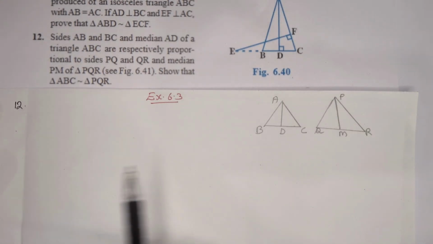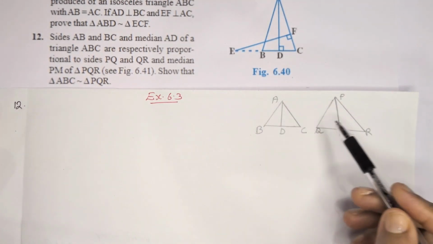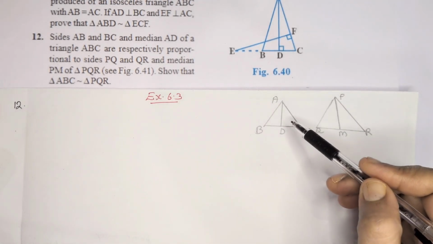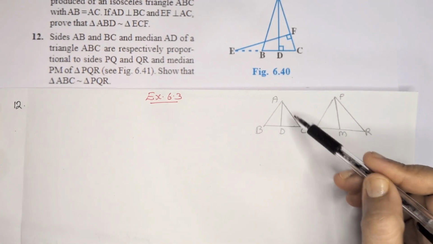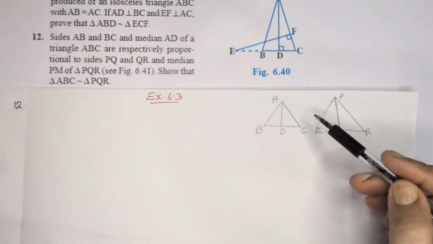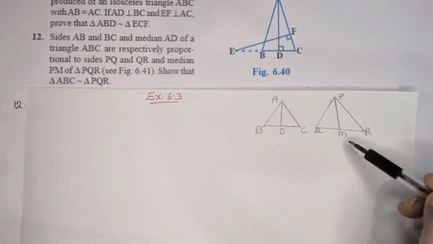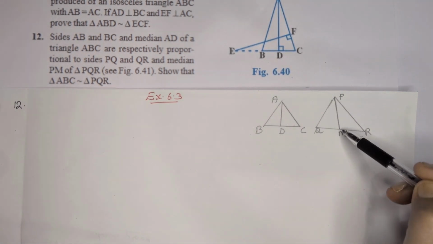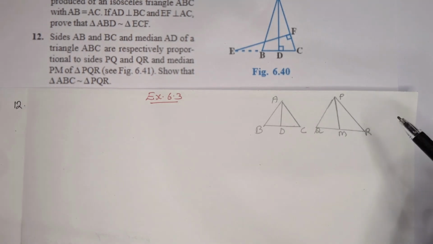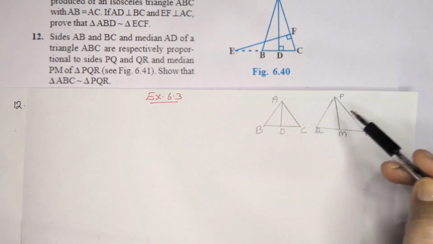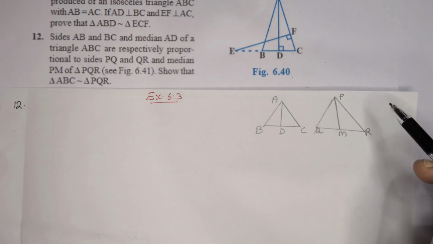Question number 12. Sides AB, BC and median AD of a triangle ABC are respectively proportional to sides PQ, QR and PM, median of triangle PQR. Show that triangle ABC is similar to triangle PQR.